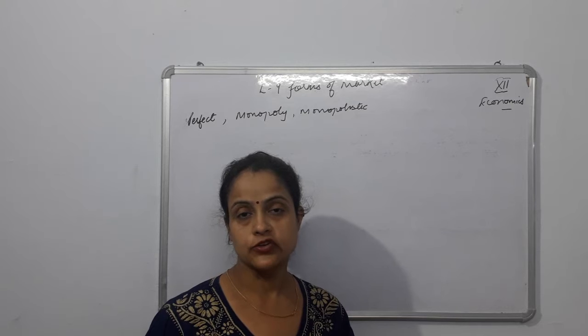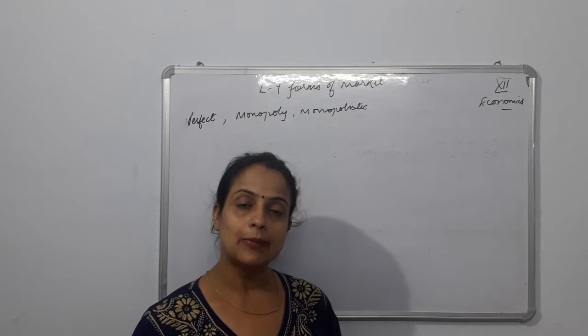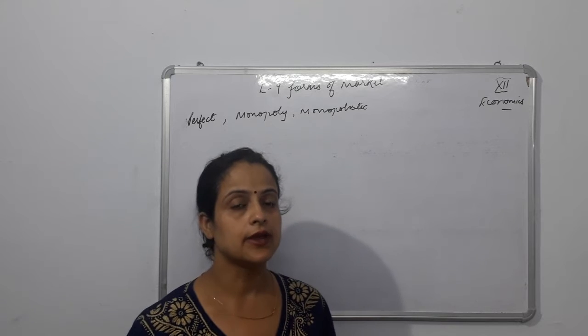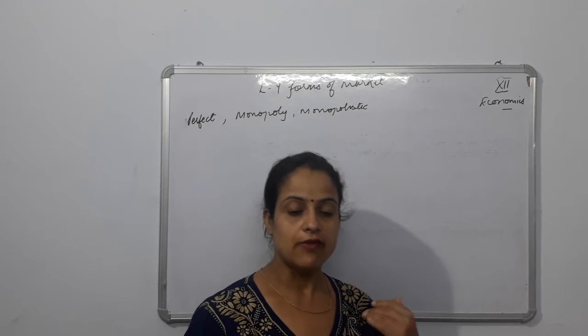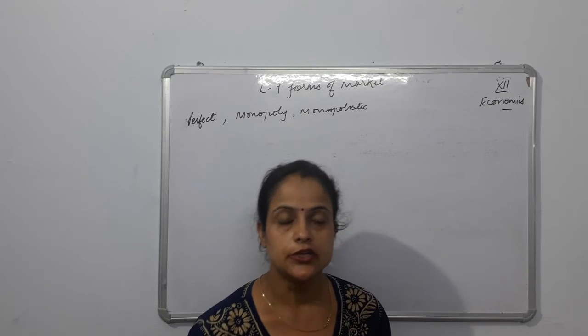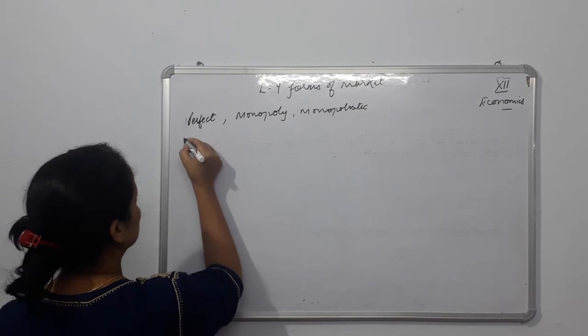Then again another feature is free entry and exit, right? So what is going to be the implication or the result of free entry and exit of firms from the market? So implication is very necessary. Whenever you are explaining the feature, you need to understand the implication also. Right, so today we are going to start with the oligopoly market.